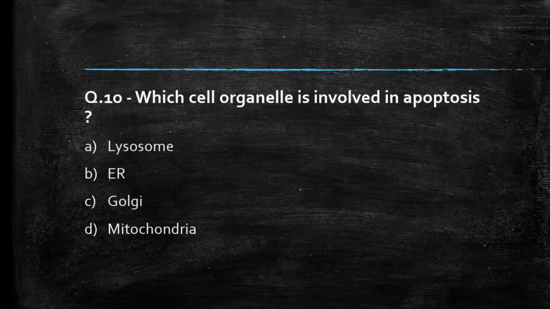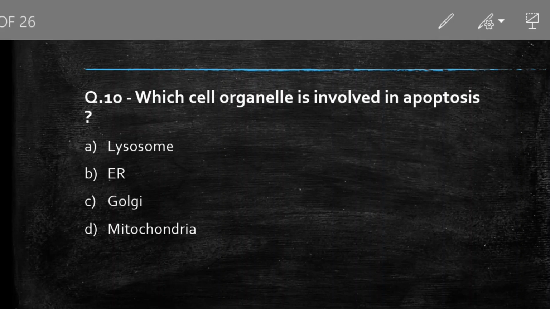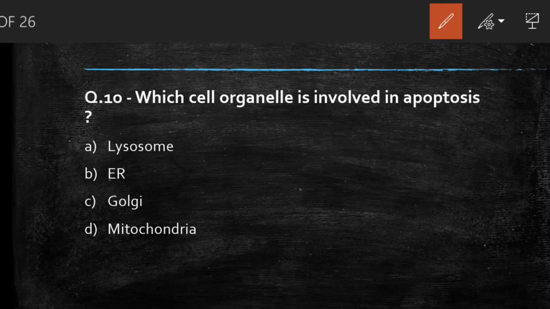Next question we have, which cell organelle is involved in apoptosis? Lysosomes, ER, Golgi, mitochondria. Students, comment your answer. So the right answer to this question is option D, mitochondria. The death of a cell which occurs as a normal and controlled part of an organism's growth or development is called apoptosis. Mitochondria is the most active organelle during it.